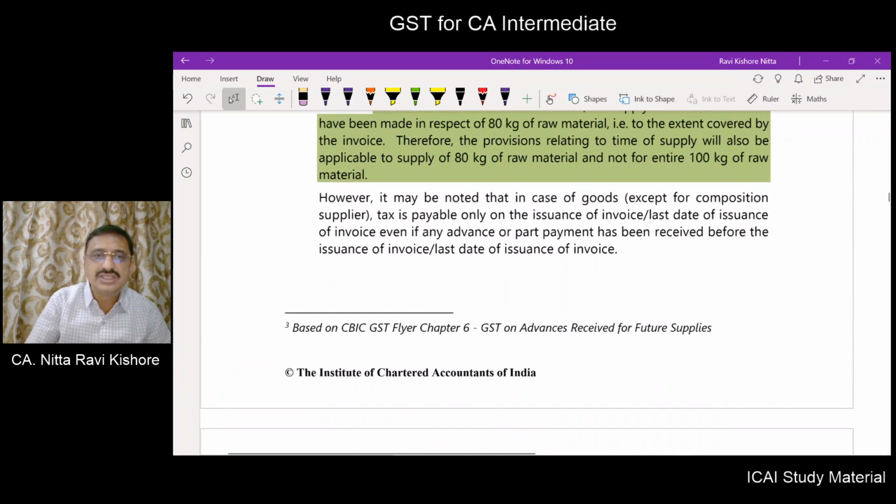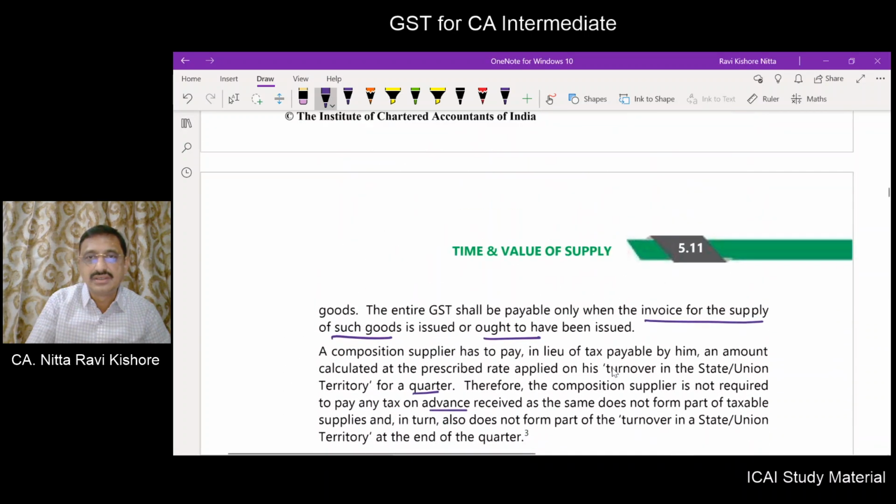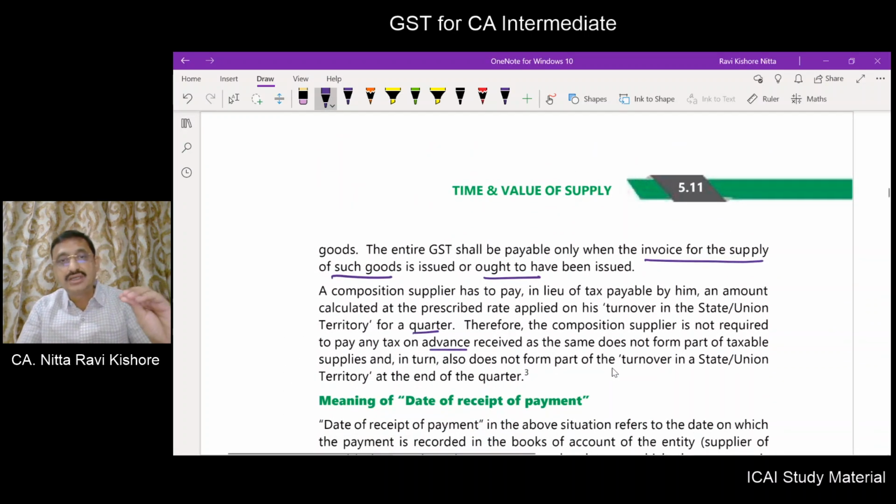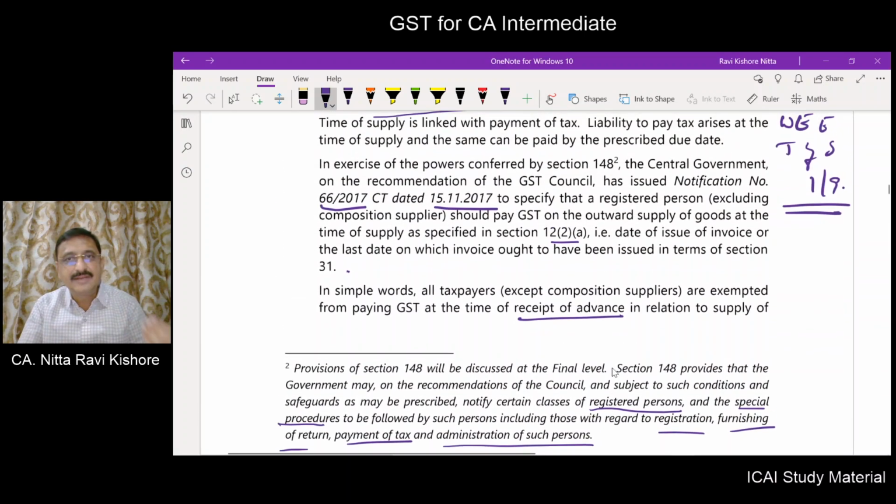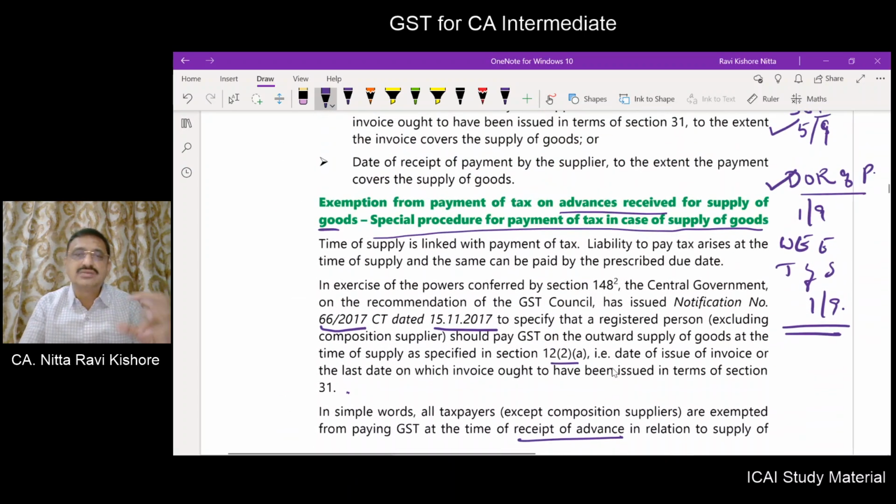Now this clarification has been given by CBIC GST flyer on chapter 6, GST on advance received for future supplies. So composition taxpayer will also not pay tax on advance received in respect of goods, and normal regular taxpayers will also not pay tax on advance received for supply of goods.